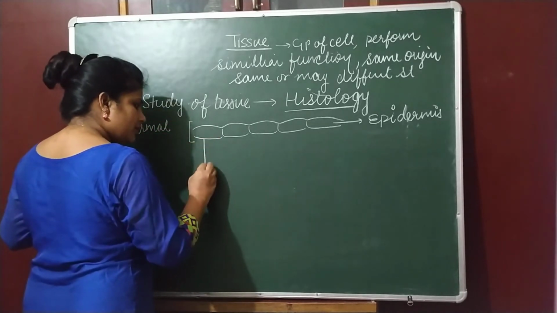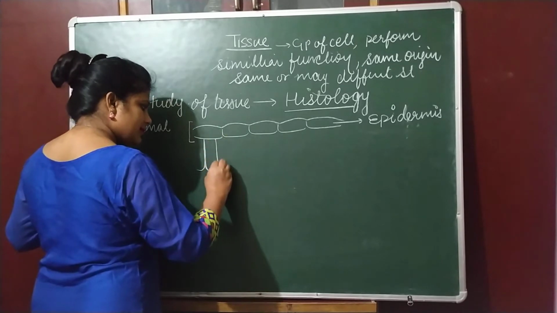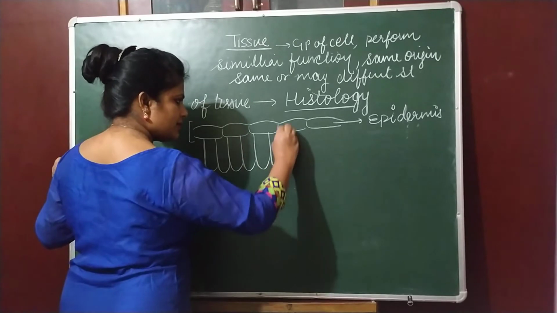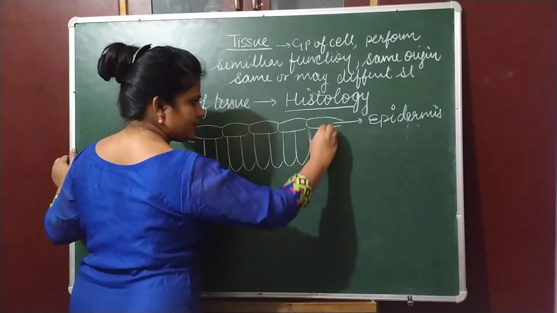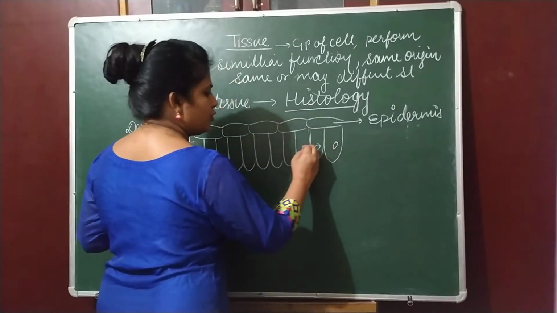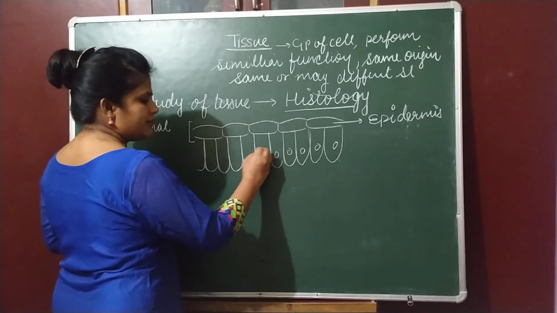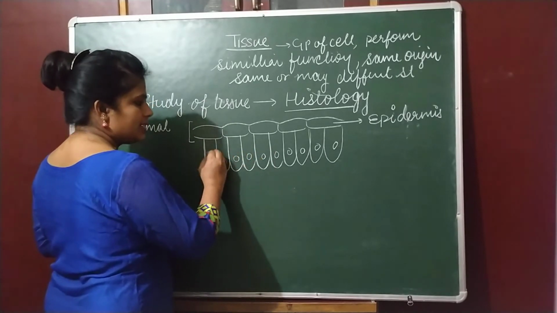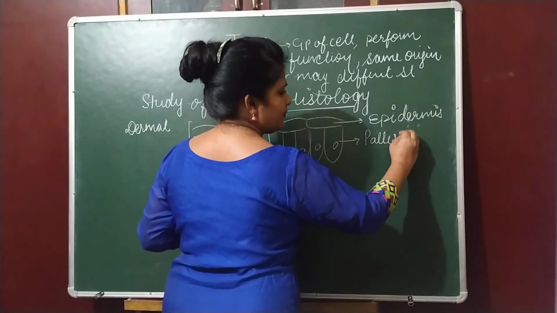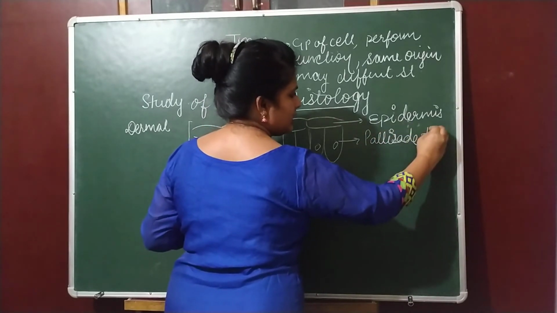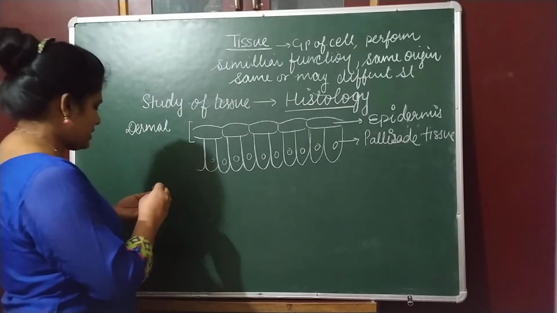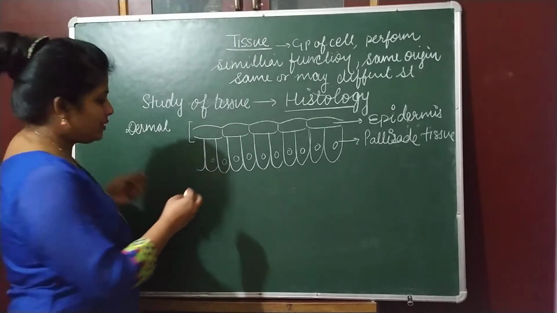Okay, now these are some longitudinal tissues. These longitudinal tissues consist of chloroplast which can do photosynthesis, and they are called palisade tissue. These tissues are present in leaf and they help in photosynthesis. The another layer, I don't have a colored chalk today.